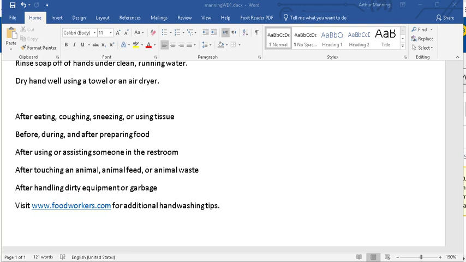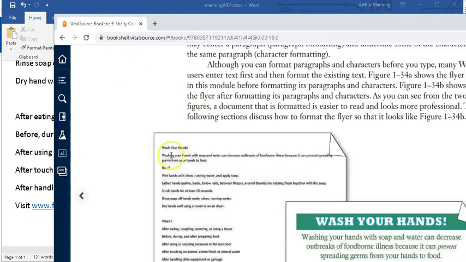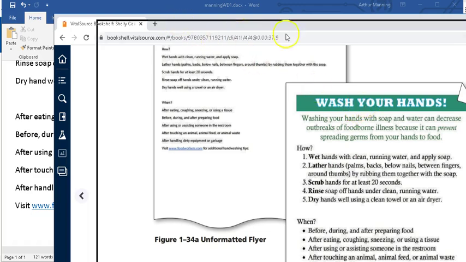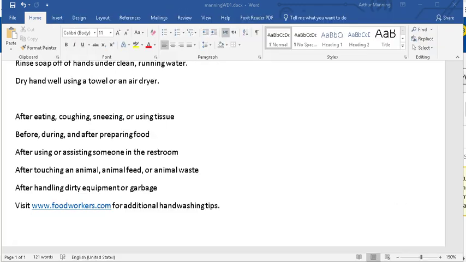Okay, first of all, we're going to look at that first paragraph. We want to turn that first paragraph and the second into looking something like this. So we're going to go from plain, boring text to larger font, nicely readable, and look at a cool font here with wash your hands. So this is what you're going to learn next. Maybe you haven't done this so much in some of the documents, because I doubt your teachers require you to make colored paragraphs, although that would make pretty cool reading material, eye candy for your teacher.